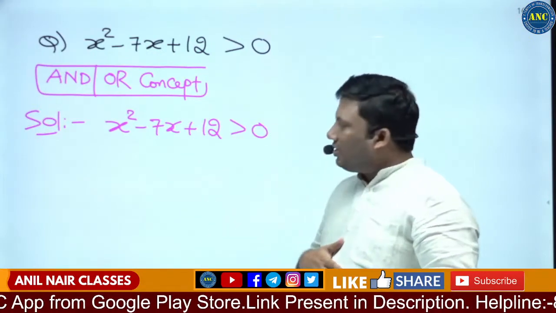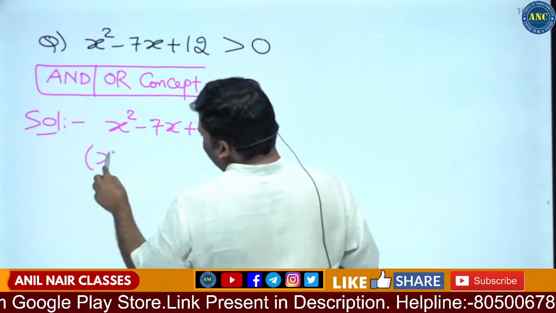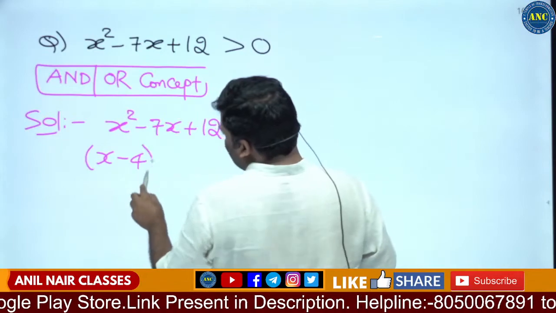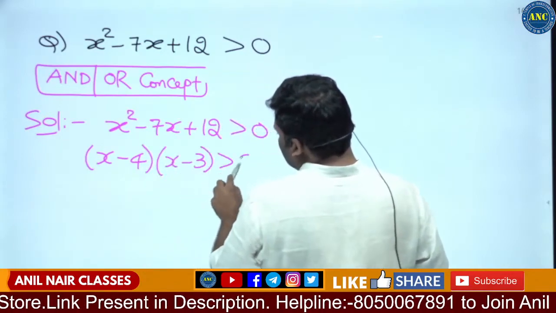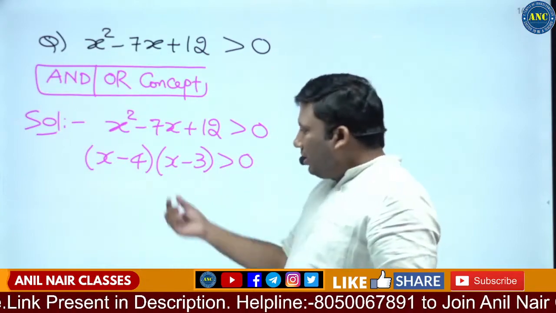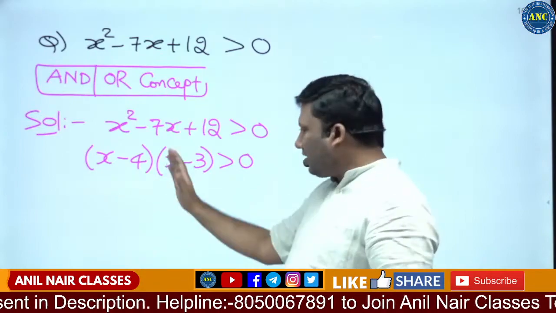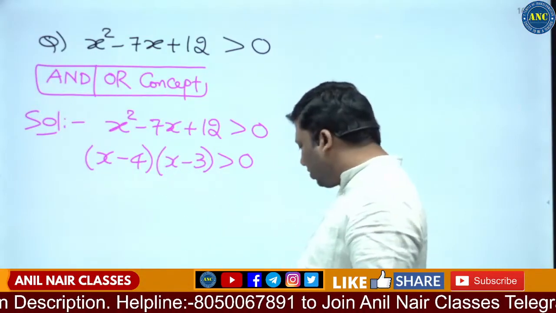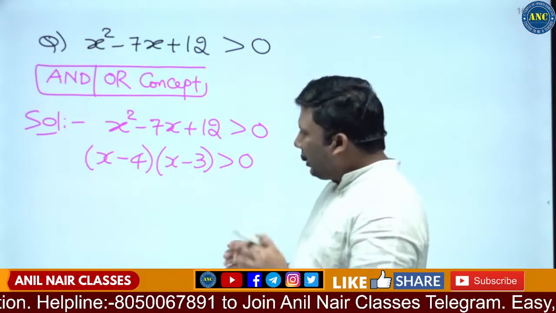If I factorize it, x minus 4 into x minus 3 is greater than 0. X square minus 3x minus 4x, minus 7x, minus into minus plus, 4 threes are 12. So x minus 4 into x minus 3 greater than 0.